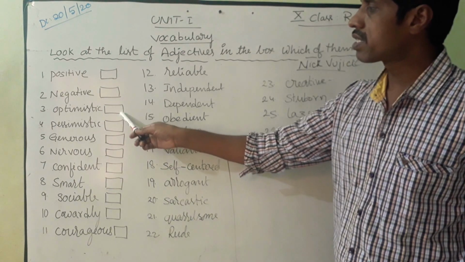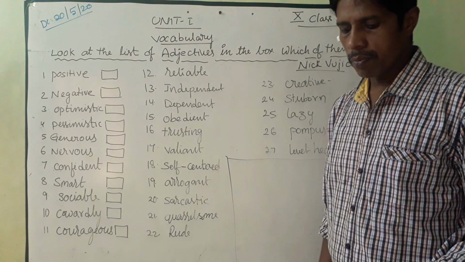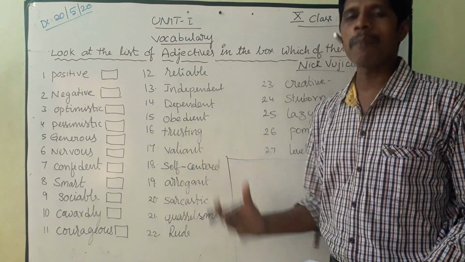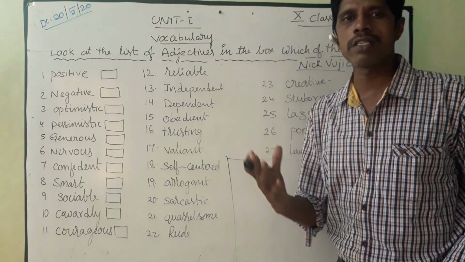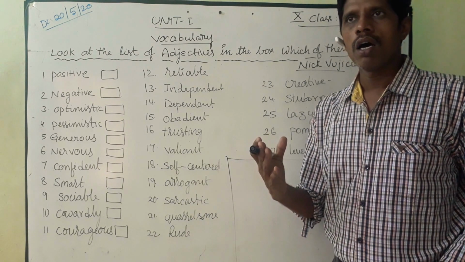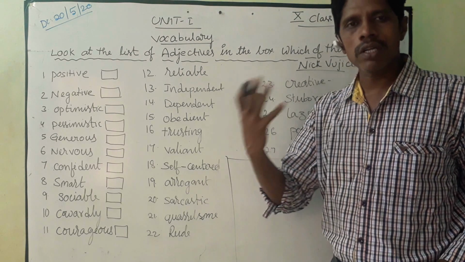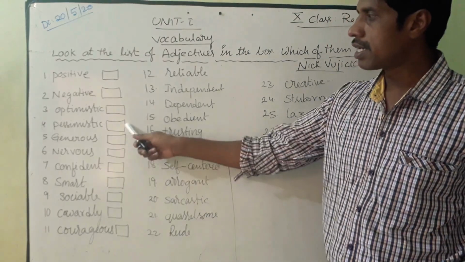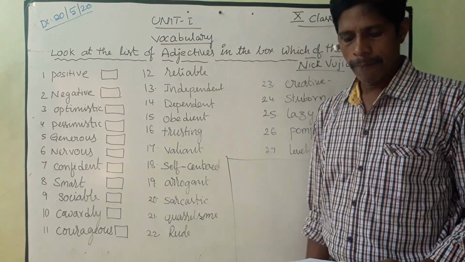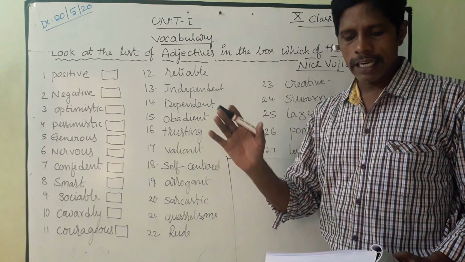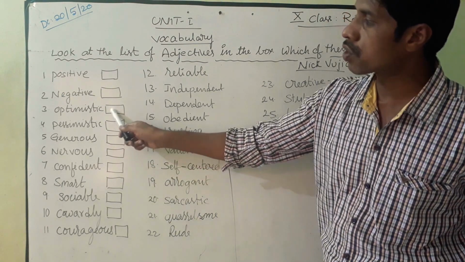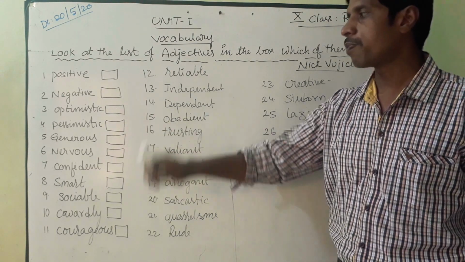And the third one is optimistic, which means believing that good things will happen in the future. That is optimistic. In Telugu, జరుగుతుందని ఆశావాదంతో ఉండటం. And then pessimistic, another word, means expecting that bad things will happen in the future. This is the opposite of optimistic.